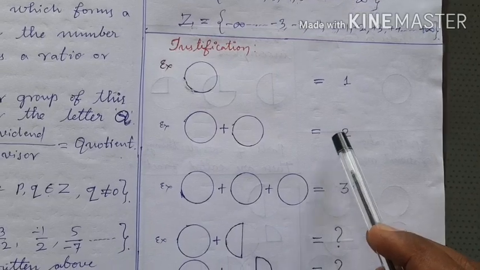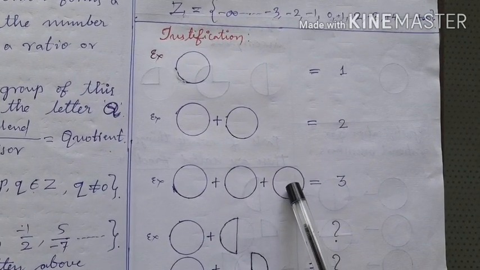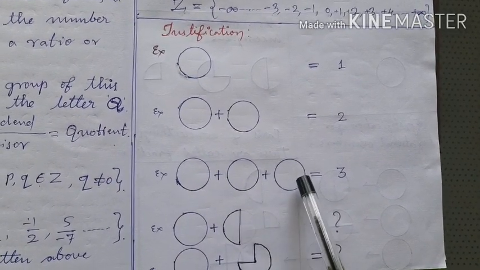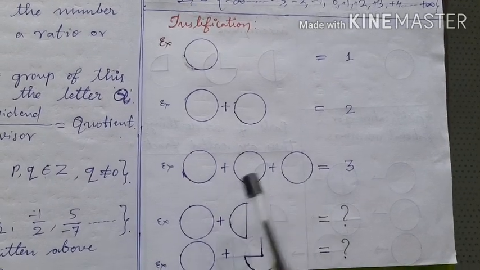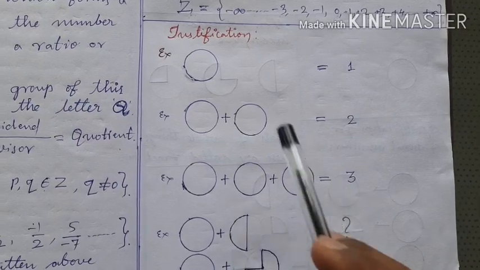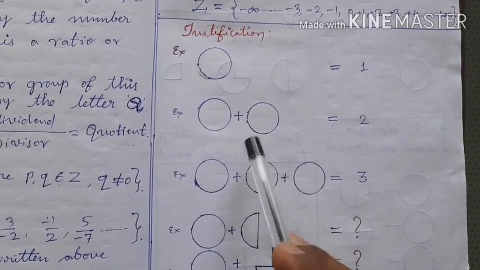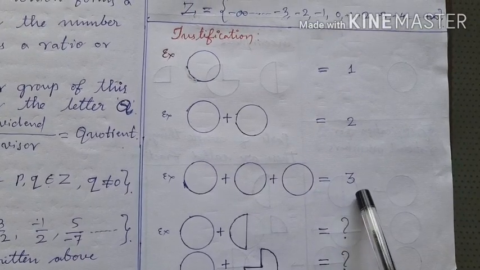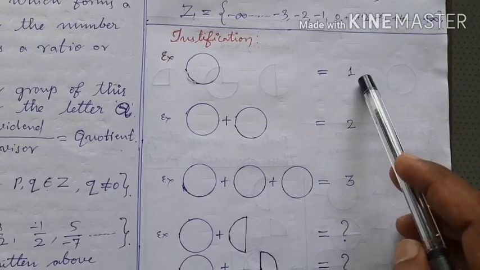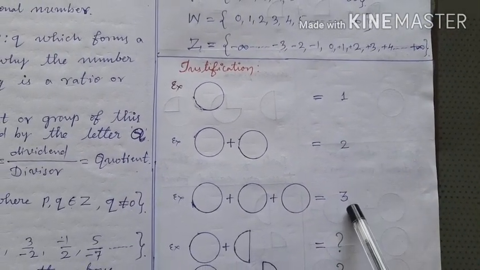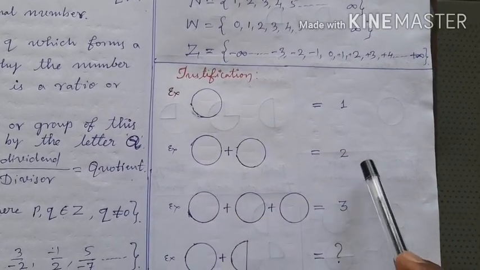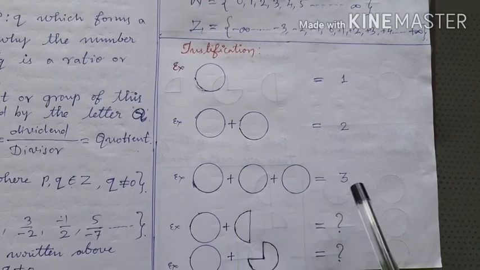And think that your mother gives you one more complete roti. That time you say 1 plus 1 plus 1. All the 3 rotis are full, meaning whole or complete. So you write that you have eaten 3 rotis. Therefore, here this and these 2 and these 3 are complete. So these are complete things. To write the complete things, we use the natural numbers or whole numbers or integers. So here it's a complete thing, we write it by 1. Here there are 2 complete things, we write it by 2. Here there are 3 complete things, we write it by 3.